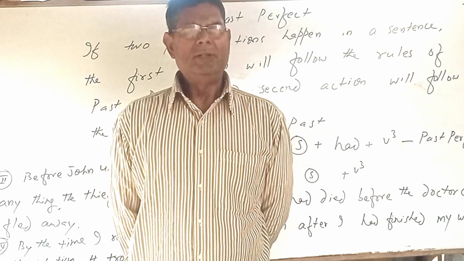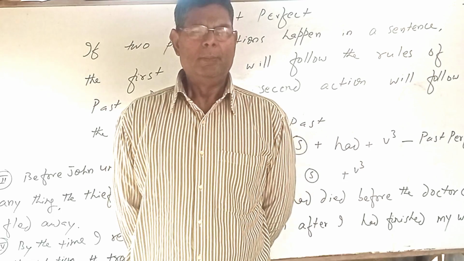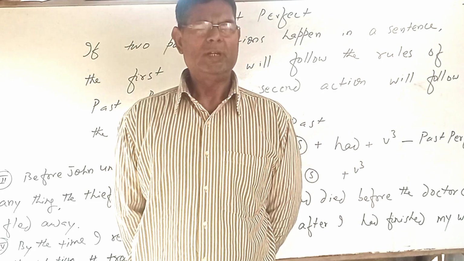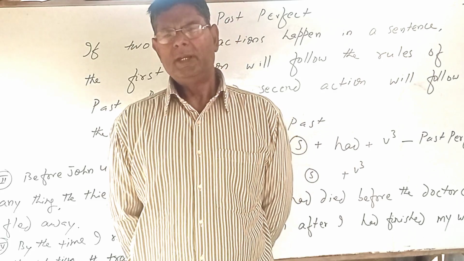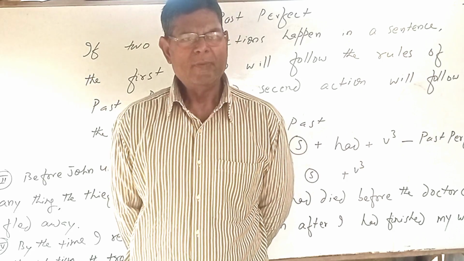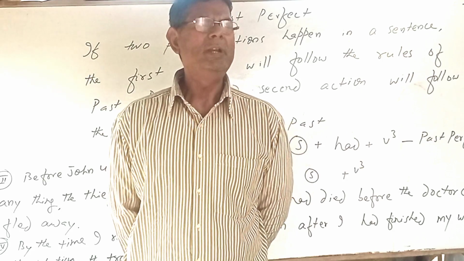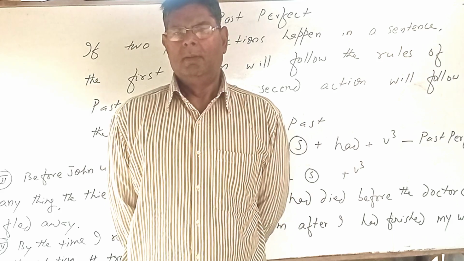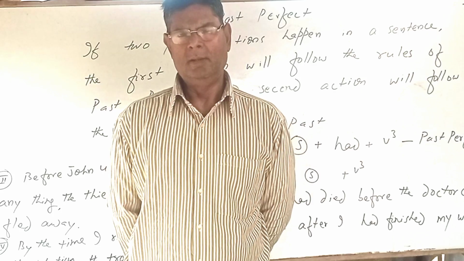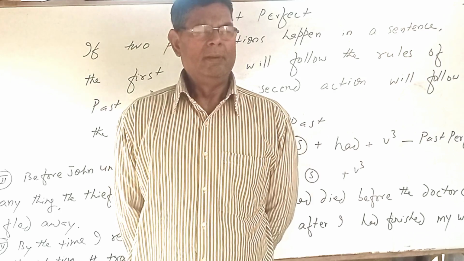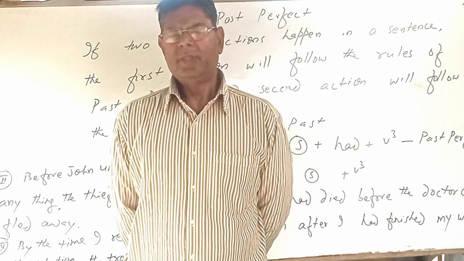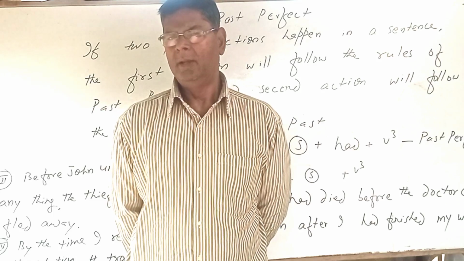Okay, as you know, I will tell you the rules of passive voice of past perfect. Subject will come in the place of object, object will go in the place of subject, and every time in passive voice you should use third form of verb. In passive voice of past perfect, you should use had been. There is only one and single helping verb. I had played cricket. Passive, cricket had been played by me. Now, negative sentence. I had not read English. Passive of this sentence is English had not been read by me.